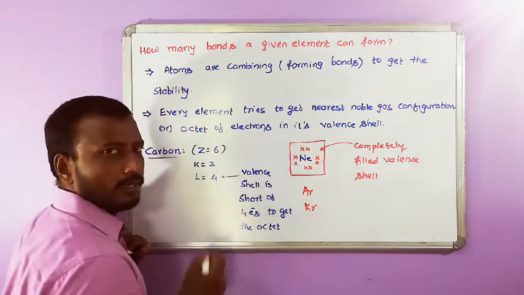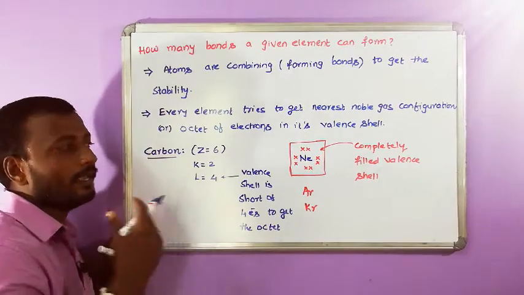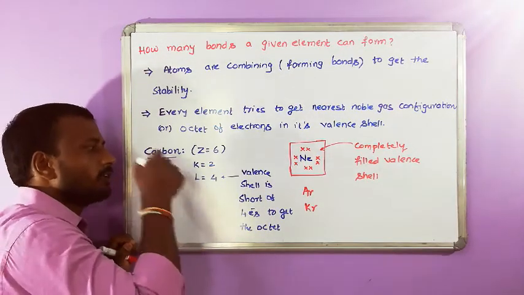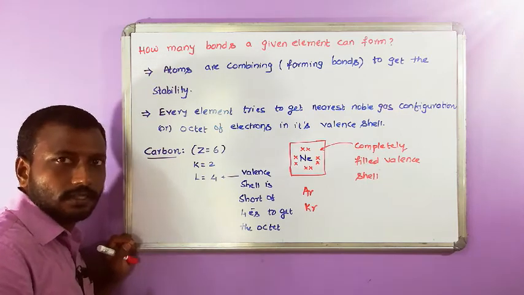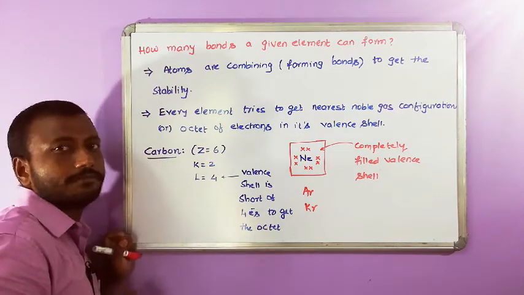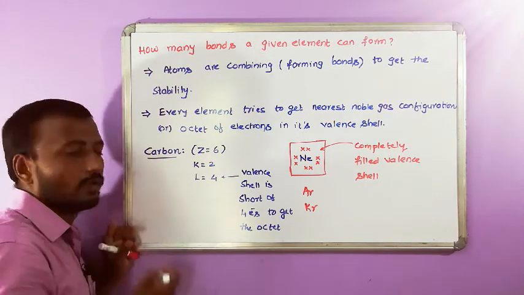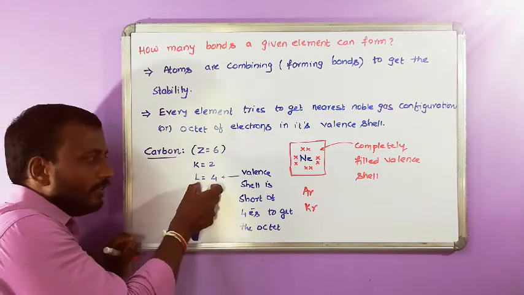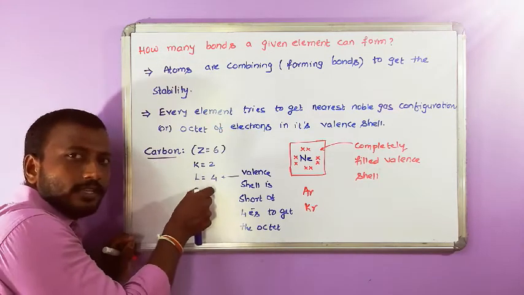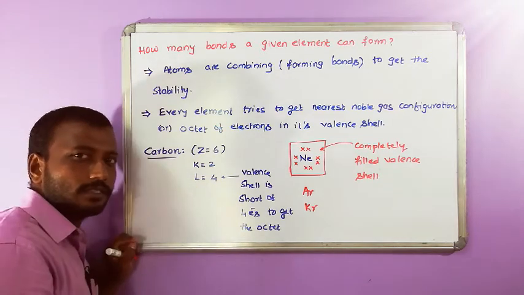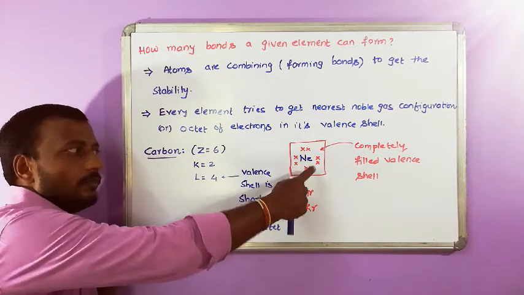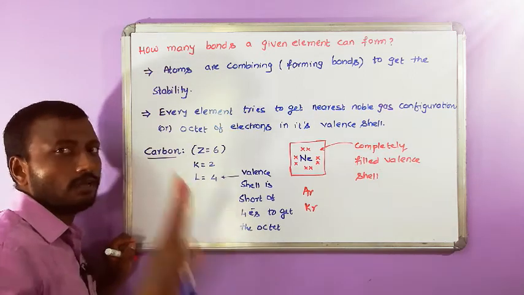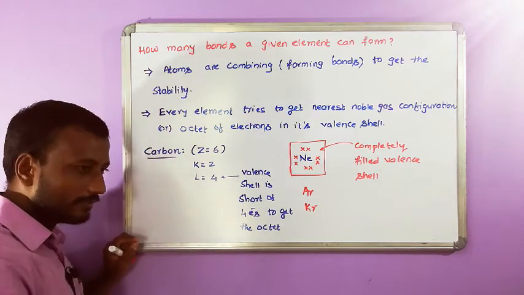Neon has 8 electrons in its outermost shell, so carbon is also going to get 8 electrons in its valence shell. In carbon's valence shell there are only 4 electrons present, but to reach 8, 4 electrons are short.